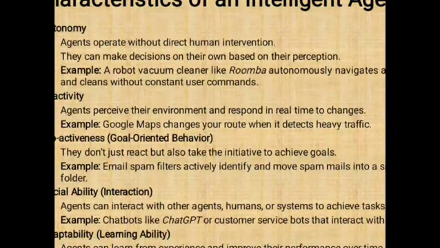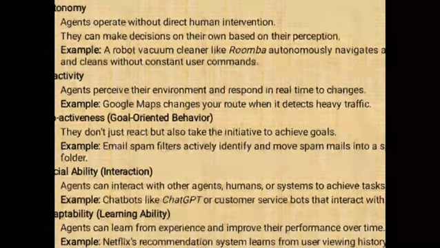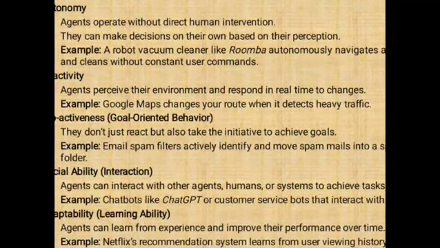Next one is called sociability, interaction. Every agent can interact with other agents, humans or systems to achieve the goals. For example, chatbots like ChatGPT or customer service bots that interact with users. Nowadays, every person or software agent can interact with ChatGPT. Whatever questions they ask, ChatGPT will give the answers effectively. Here, ChatGPT interacts with humans effectively.